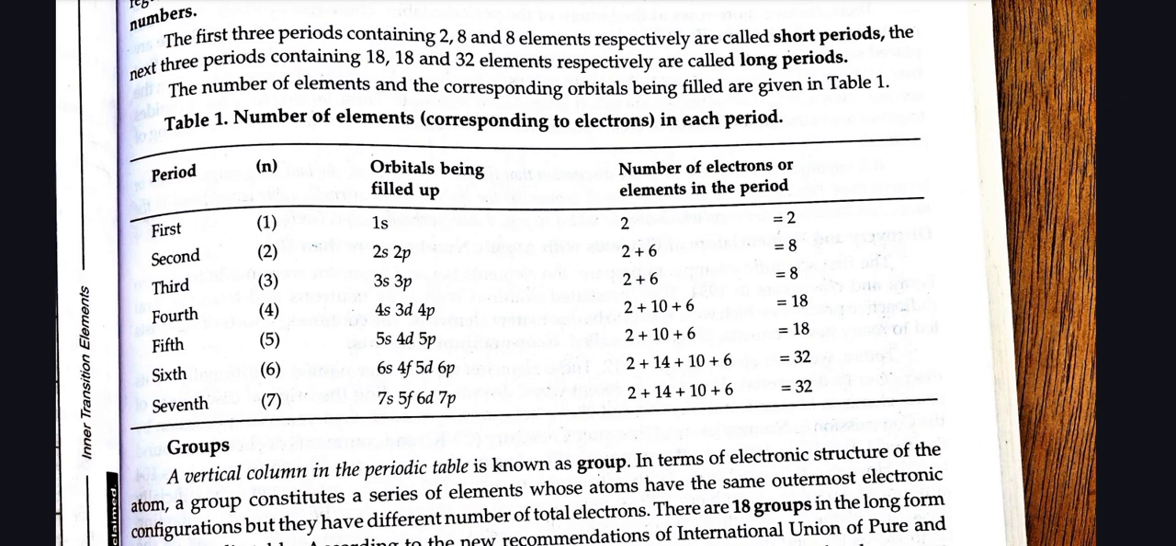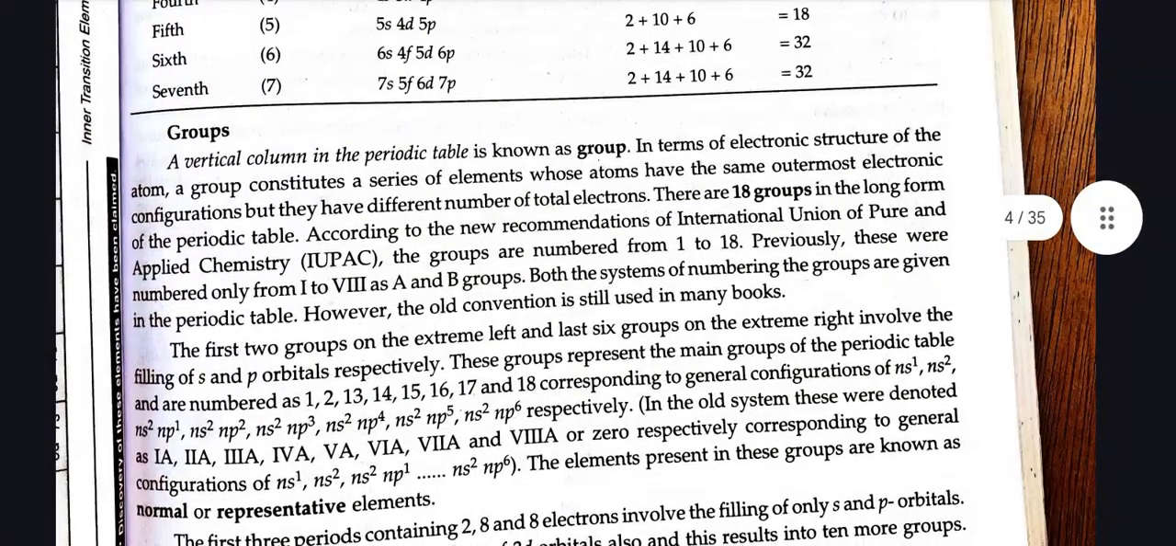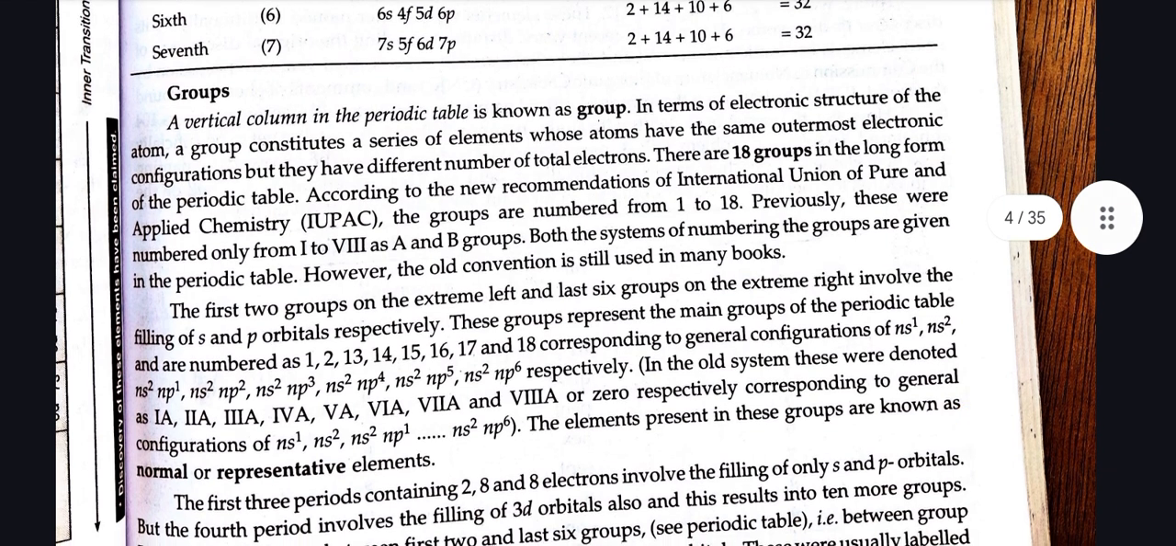Groups. A vertical column in the periodic table is known as a group. In terms of electronic structure of the atom, a group constitutes a series of elements whose atoms have the same outermost electronic configuration but they have different numbers of total electrons. There are 18 groups in the long form of the periodic table according to the new recommendations of the International Union of Pure and Applied Chemistry, IUPAC.